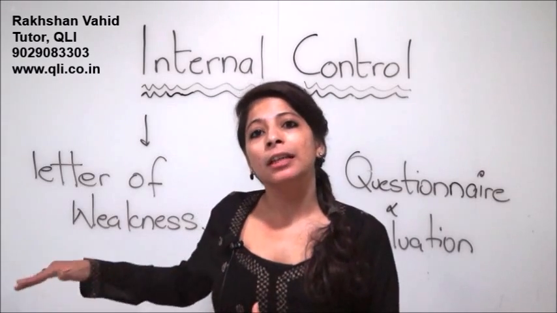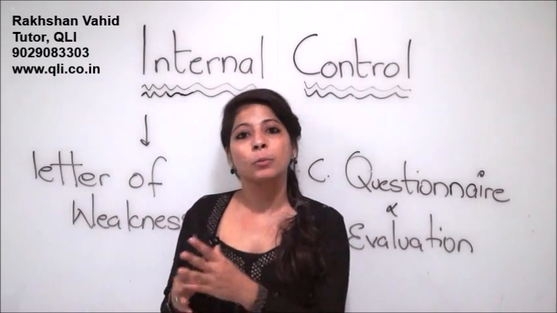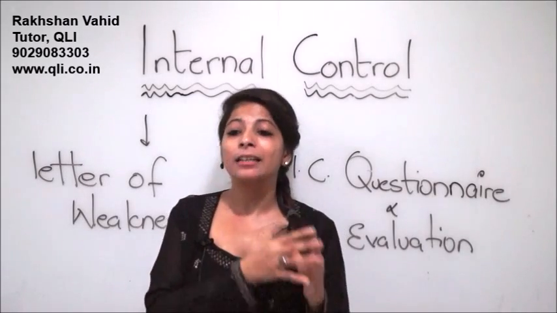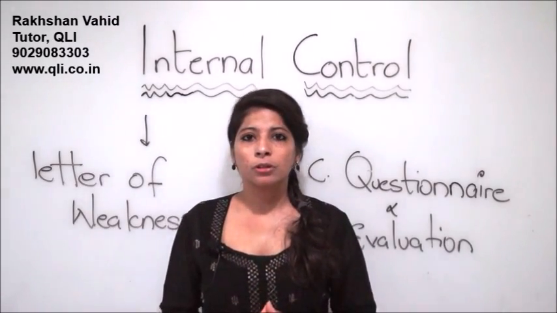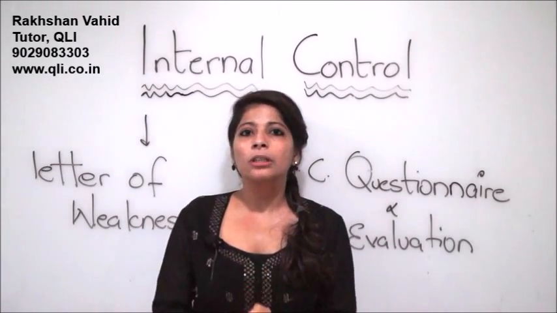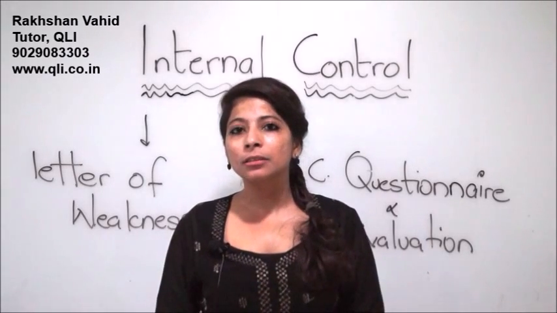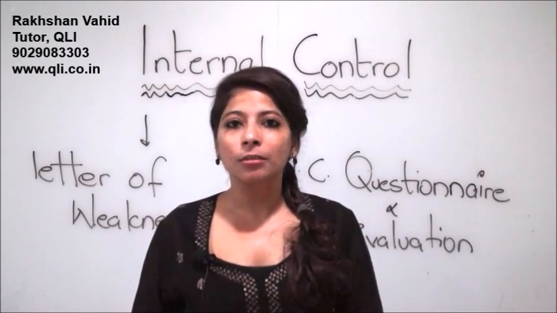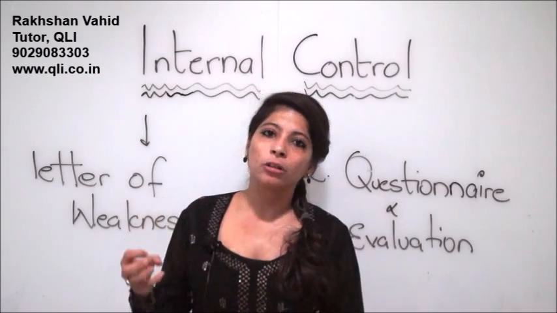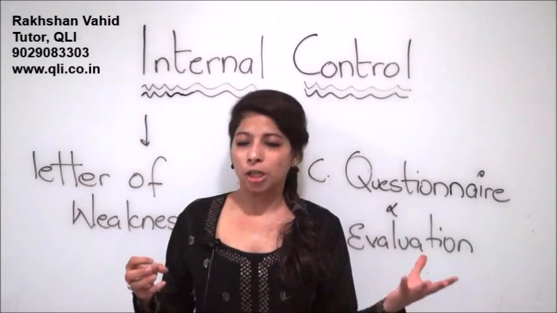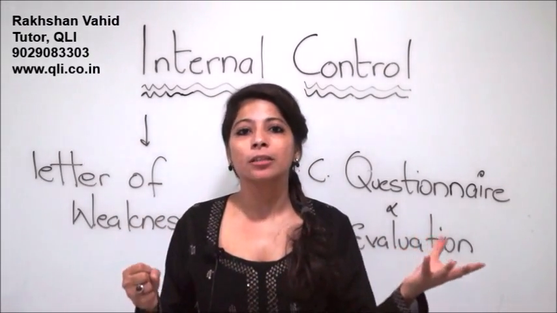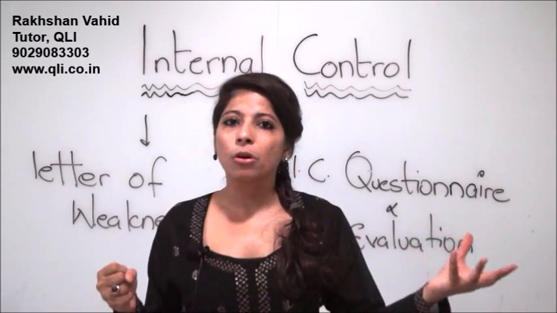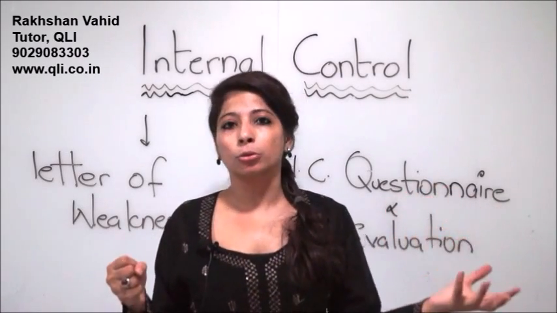Most of the time, this letter of weakness not only contains the weakness and the department, but also the materiality of the weakness in the financials. They would also want to give suggestions about the weaknesses and how to correct them. So in short, the letter of weakness is a communication from the auditor to the management and those charged with governance about the weakness in the internal control, and it would also contain the conclusions or the solutions to those weaknesses.